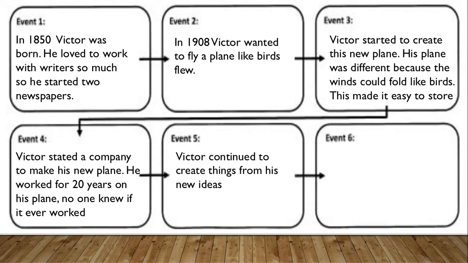When you sequence a text first, finding that main idea is a lot easier because you're looking at the events that are very important and what they have in common. Sequencing a text also lends to your other ways of thinking about a story. So reread Victor Ochoa, dive in and enjoy.